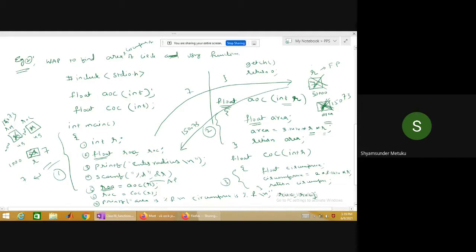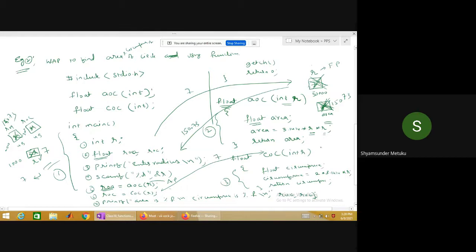Fine. Then after line number 5, result of area is updated with 150. Immediately, what is the line 6? ROC is equal to COC. Again, don't you think it will jump here? Yes, sir. While jumping, what it will take again? 7. Because this location might get vanished, but this location still exists, no? Yes, sir. So that is the reason 7 is there.